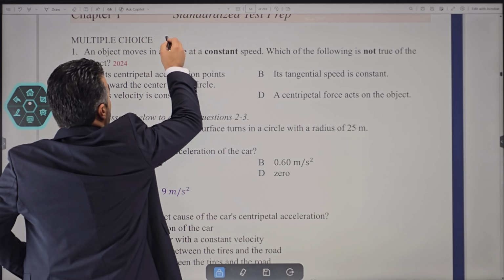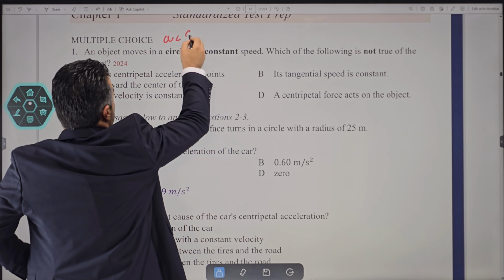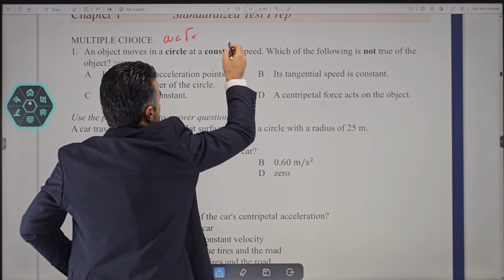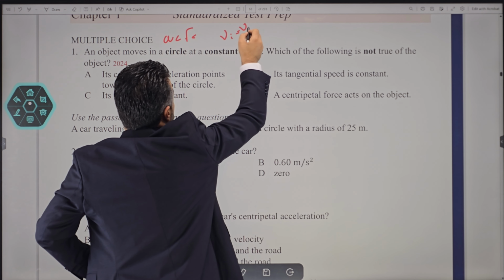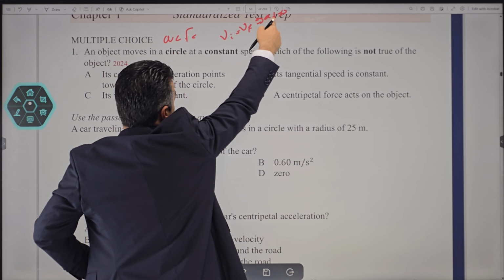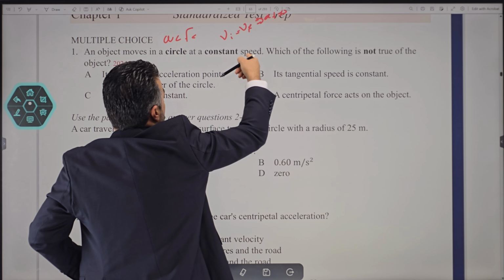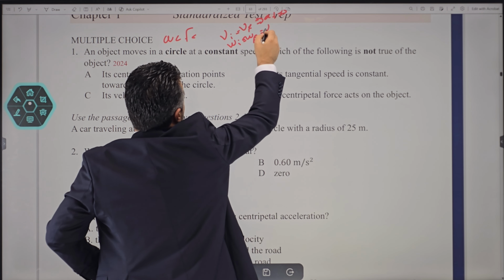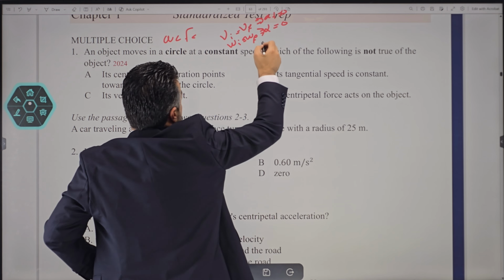Whenever it says a circle, there's always AC, there's always FC as well. Remember this too: whenever it says constant speed, that means V initial is equal to V final. So tangential acceleration is 0. And because it is angular constant speed, omega initial is the same as omega final, so even angular acceleration is 0.